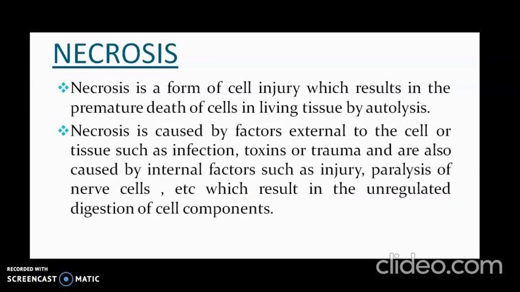So what makes it different from necrosis? Necrosis is a form of cell injury which results in the premature death of cells in living tissue by autolysis. Necrosis is caused by factors external to the cell or tissue such as infection, toxins or trauma, and it is also caused by internal factors such as injury, paralysis of nerve cells, which result in the unregulated digestion of cell components.